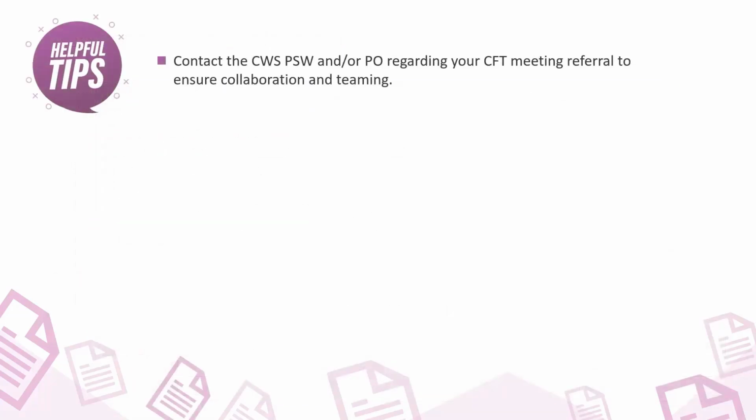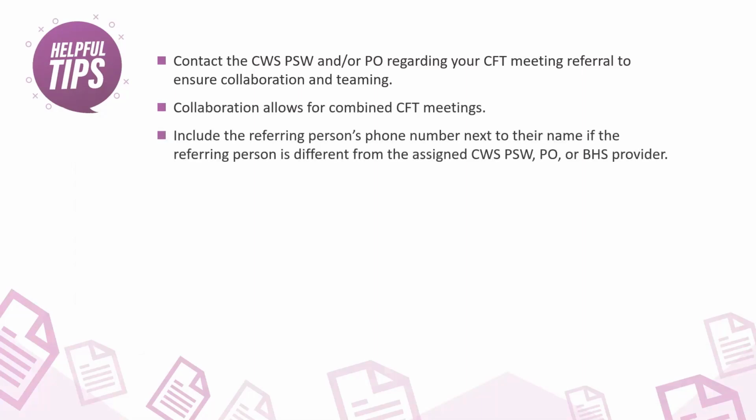Contact the CWS, PSW, and/or PO regarding your child and family team meeting referral to ensure collaboration and teaming among the child and family team. Collaboration also allows for combined meetings. Include the referring person's phone number next to their name on the form if the referring person is different from the assigned CWS, PSW, PO, or BHS provider.